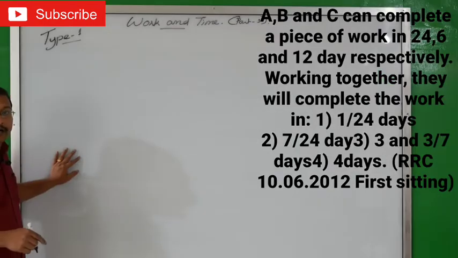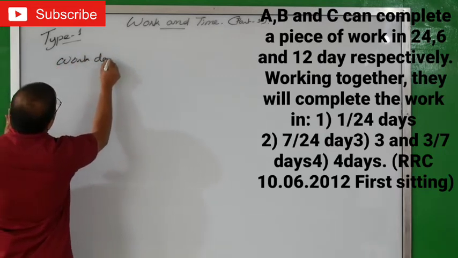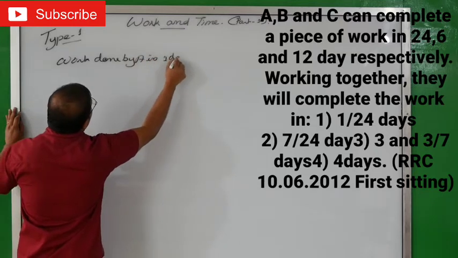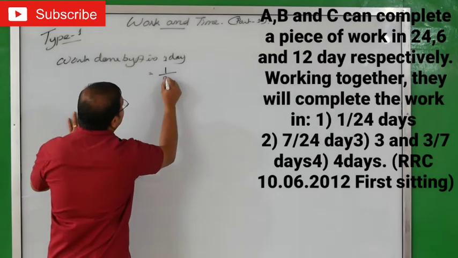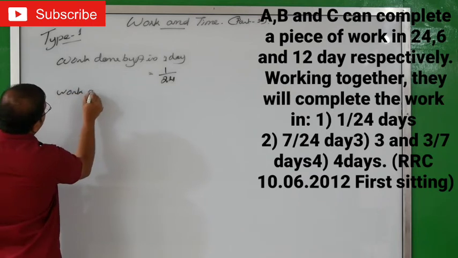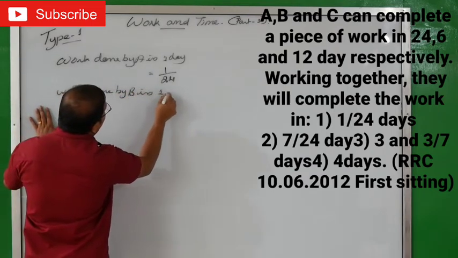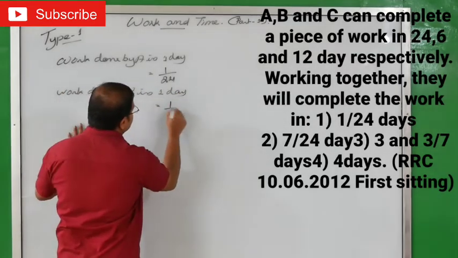First, work done by A in 1 day. 1 day means what will you write? 1 by 24. Ready? Same way, work done by B in 1 day. What will you write? Yeah, please tell. 1 by 6.